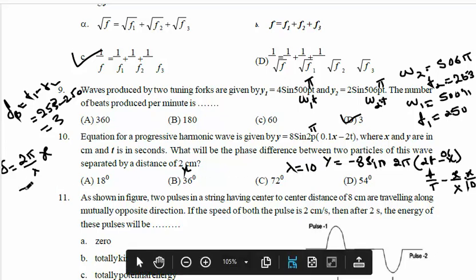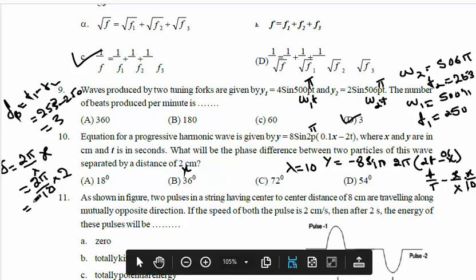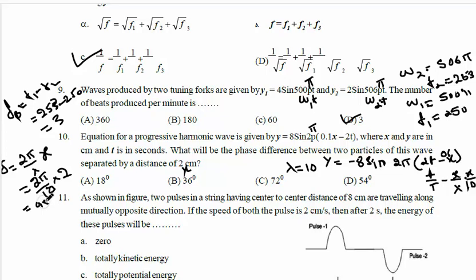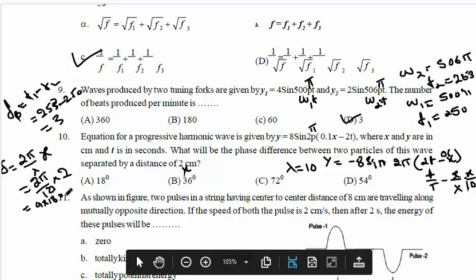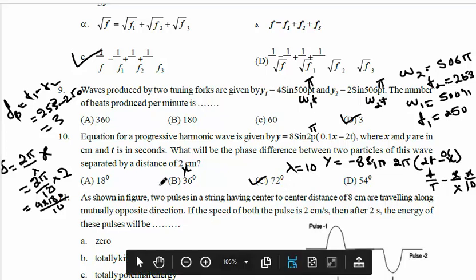So if you take lambda as 10, then 2 pi by 10 into the path difference of 2 centimeter. If you calculate this, pi is 180, so substitute 4 into 180 divided by 10. After this calculation, 18 fours are 72 degree. So 72 degree is the answer, that's option C.